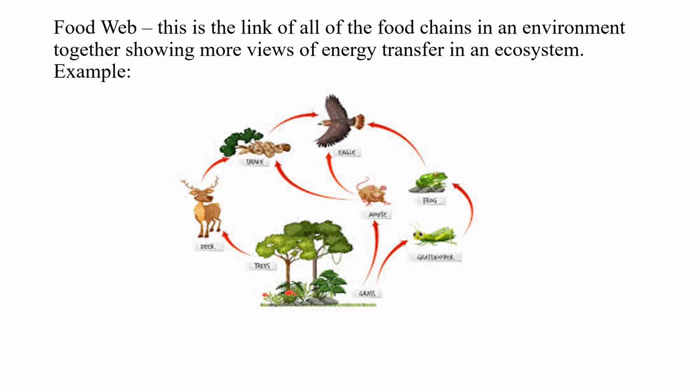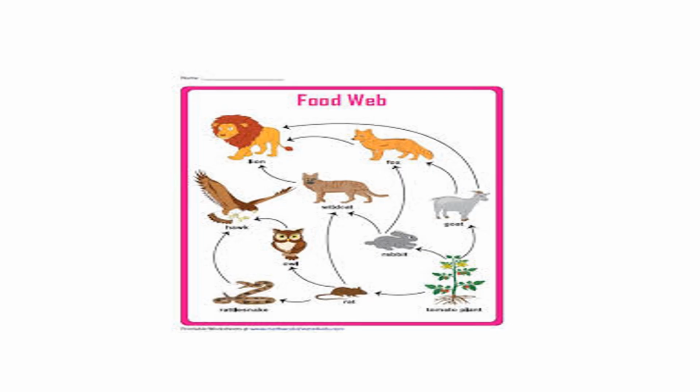Now one thing that is of note here is that each feeding level is referred to as a trophic level. That is, this level, the grasshopper feeding on grass, for example, like I told you the other time, is the primary consumer, so that's a trophic level. The frog, a secondary consumer, is another trophic level. This one is showing another food web. You can see grass here being fed upon by goats, goats being fed upon by fox, and fox being fed upon by lion.